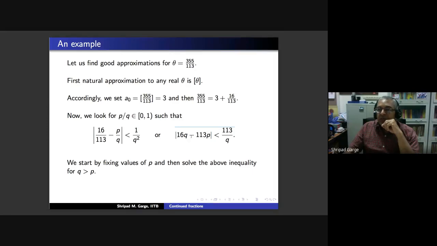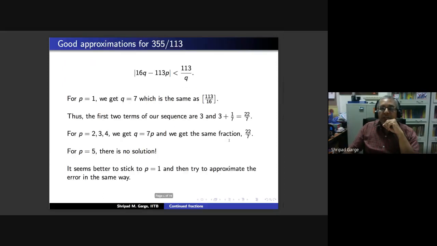So 16 into 5 will not work anymore because the distance, 16 into 5, which is 80, minus 113 is 53, and therefore we are not going to get the distance to be less than 113 by 5, which is 23. So we go even further up, and this is the way we keep solving.